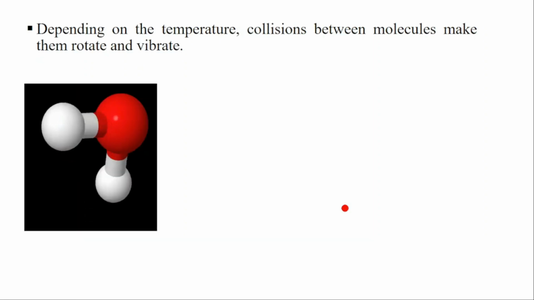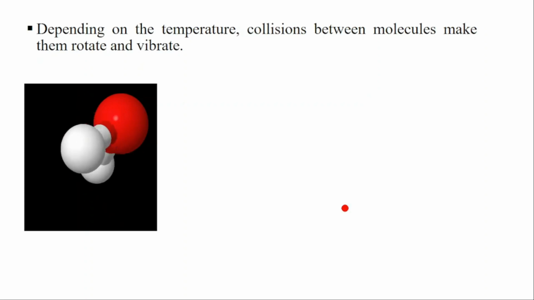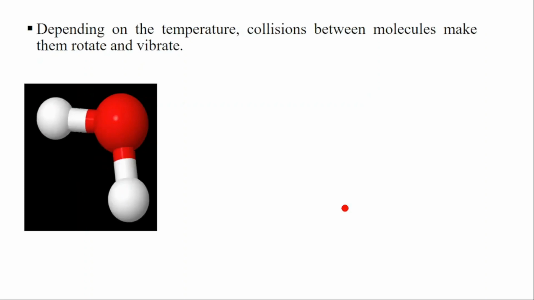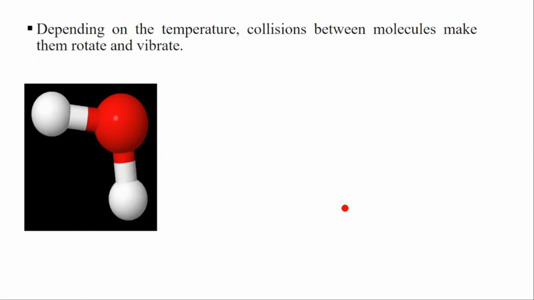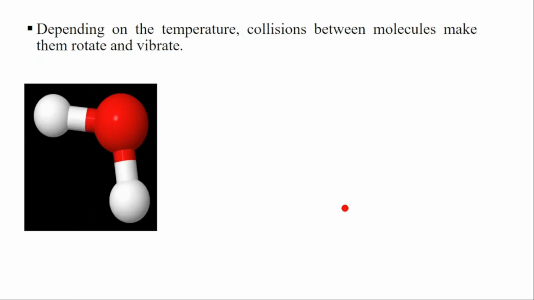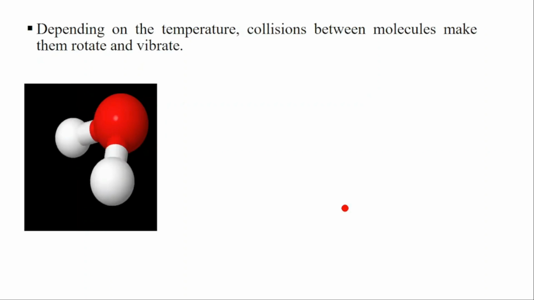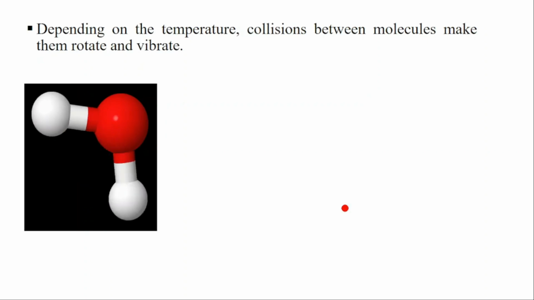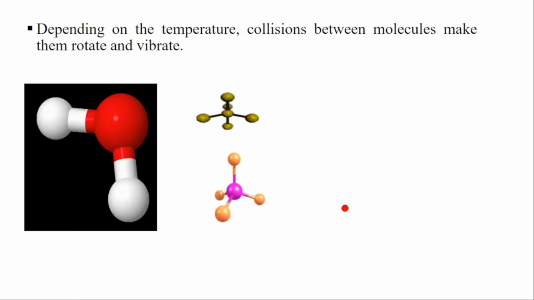So you can see the molecules, they rotate. When you are increasing the temperature, you have a collision between molecules, and also the molecules can rotate and they can vibrate. And the vibration also, once you have more atoms, that means you have more vibration kinetic energy, and you have less atoms, we have less vibration kinetic energy, because the vibration will affect the movement of the atoms.